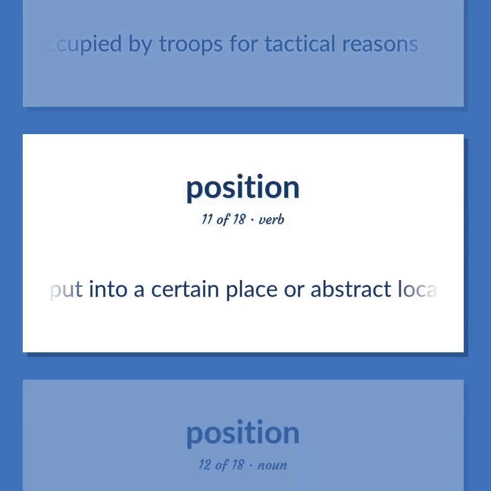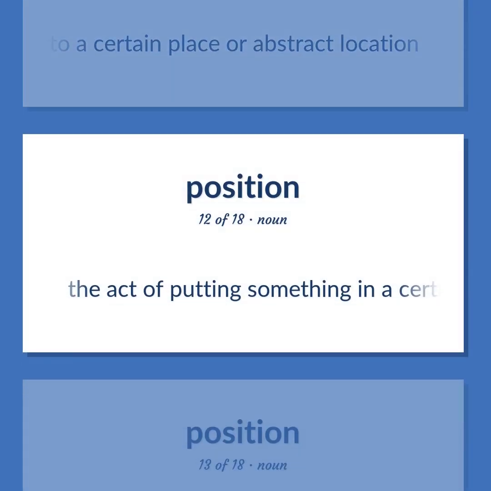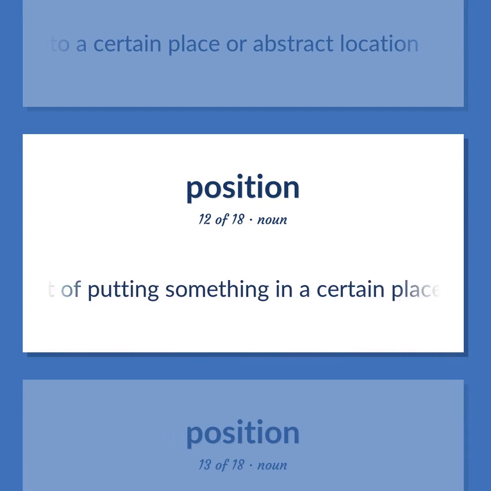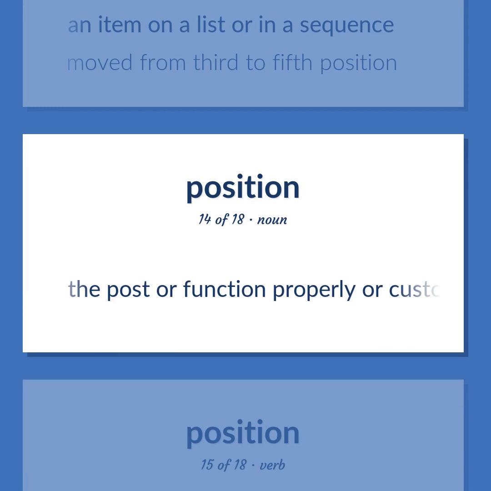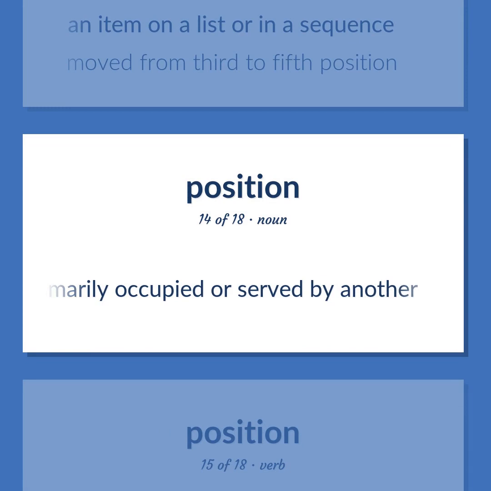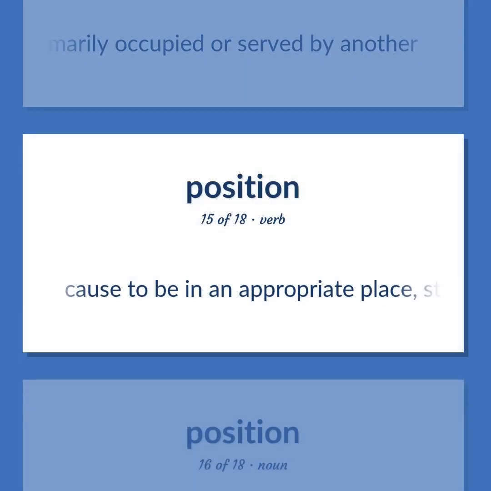Put into a certain place or abstract location. The act of putting something in a certain place. An item on a list or in a sequence. Moved from third to fifth position. The post or function properly or customarily occupied or served by another. Cause to be in an appropriate place, state, or relation.